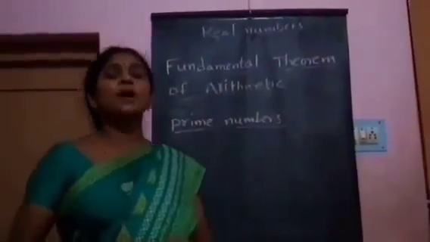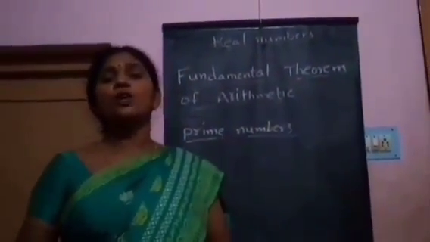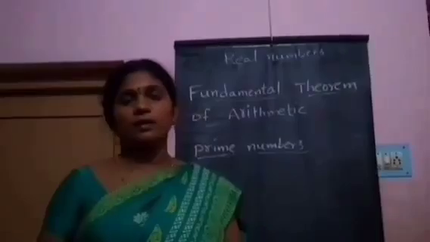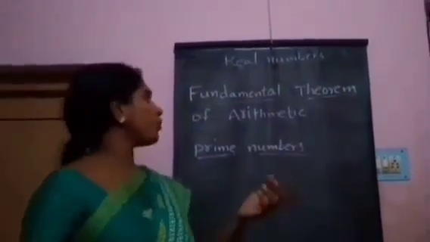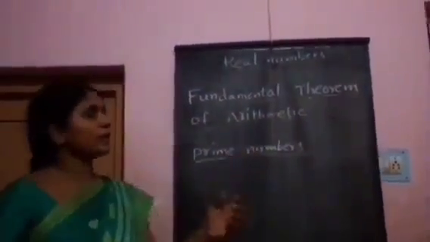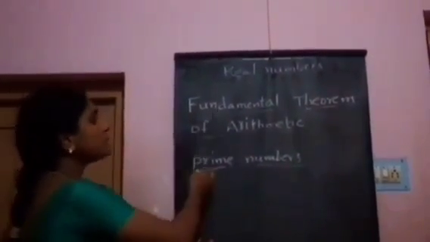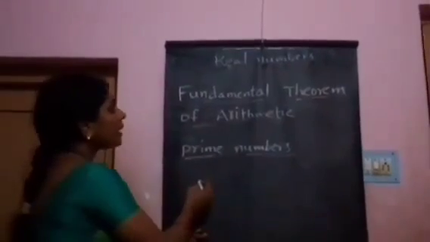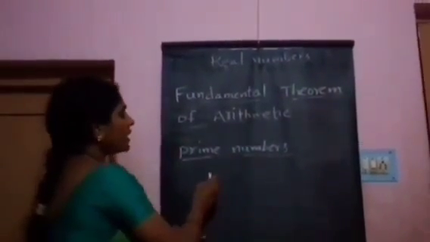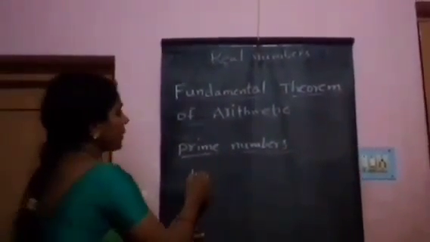Real numbers: from the exam point of view, only exercises 1.2 and 1.5 are there. In exercise 1.2, the first part is the fundamental theorem of arithmetic. In this theorem, prime numbers and composite numbers are there. What is meant by a prime number? A number which has only 1 and itself as factors is called a prime number.